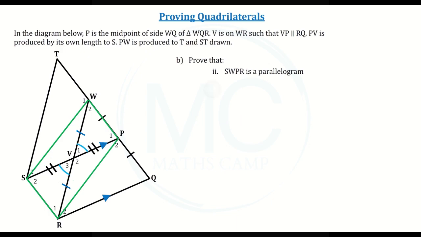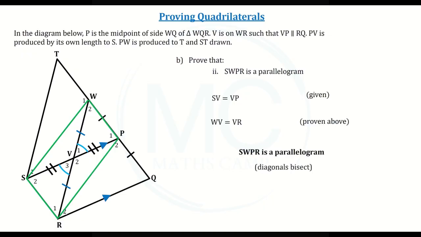So now we can say that SV is equal to VP. We know this because this has been given to us in the diagram. We also know that WV is equal to VR because we proved this in part A. So as our reason, we say proven above. Now we can see that the two diagonals bisect each other. So as our answer, we can say SWPR is a parallelogram. And as our reason, we simply say because the diagonals bisect.